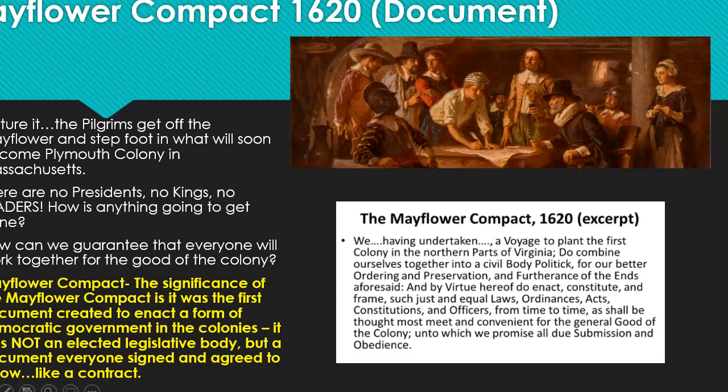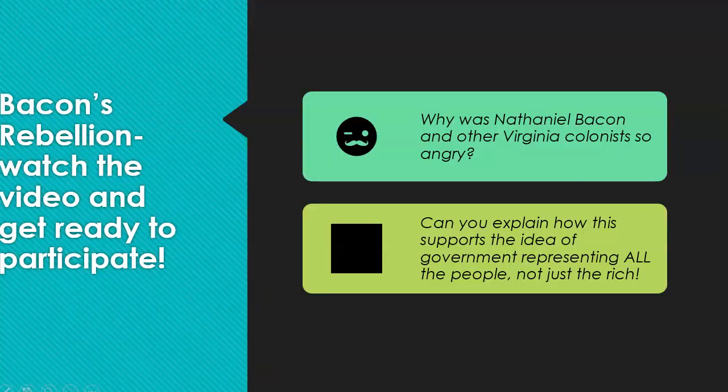So the Mayflower Compact was not an elected legislative body like the House of Burgesses. It was a document, and everybody signed it and agreed to follow it like a contract. Okay, so know the difference between the House of Burgesses in Virginia and the Mayflower Compact in Massachusetts colony.